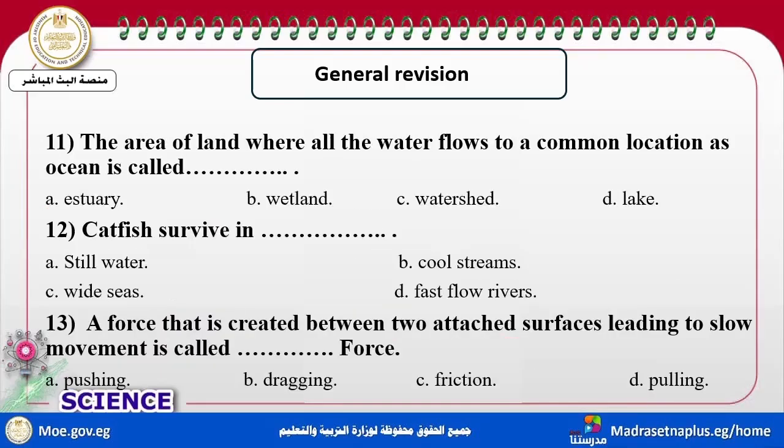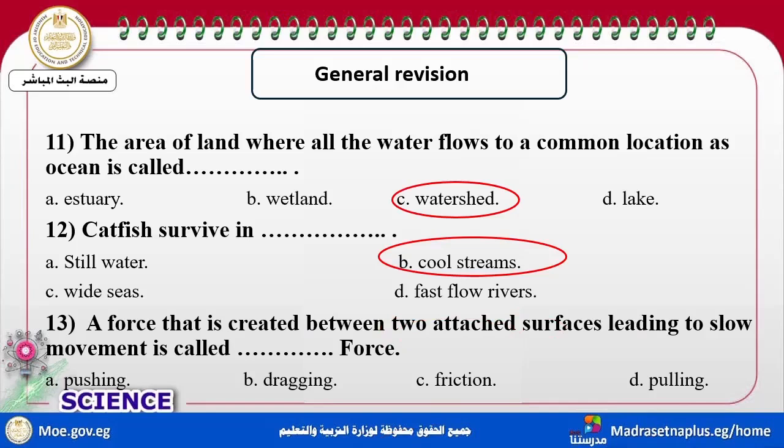The next one: an area of land that water flows to in a common location. Take care with the words common location. So it's a watershed. Catfish live in cool streams.